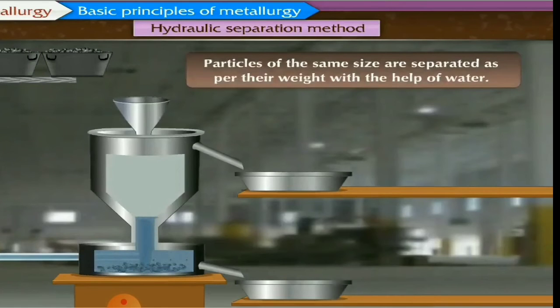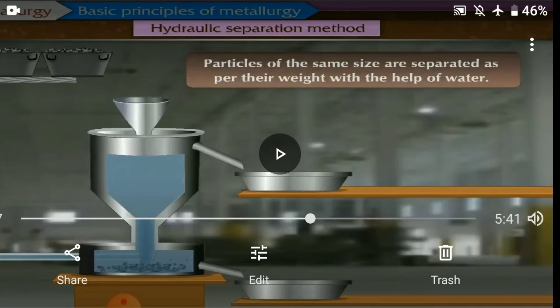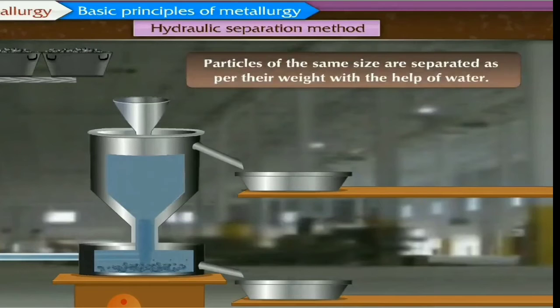Suppose the particles are of the same size, these are separated as per their weight with the help of water. Suppose gangue particles and ore particles are of the same size, then again and again a jet of water is inserted inside, and again they are separated with the help of water.